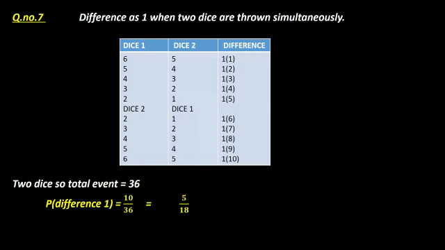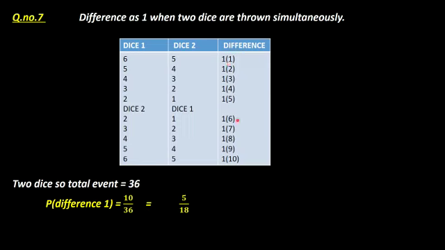Number 7, same like that, there are 2 dice when you throw simultaneously, you should get the difference as 1. So if the first dice is 6, the second dice you should get 5 only, then only 6 minus 5 will become 1. Same like that, if the first dice is 5, the second dice is 4. You may get so many options, 36 options will come, but what is our favorable outcome? That is our answer. So that's why these 1, 2, 3, 4, 5, 6, 7, 8, 9, 10 are all the favorable outcomes we get.